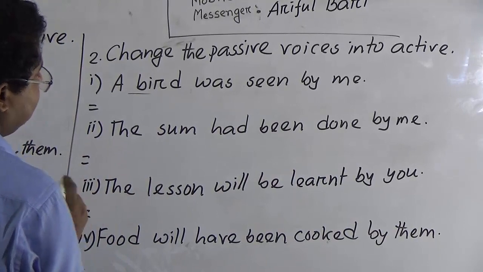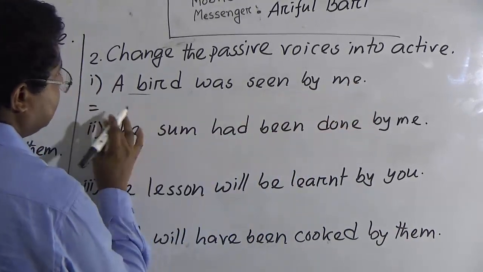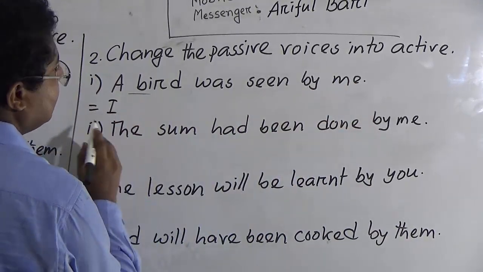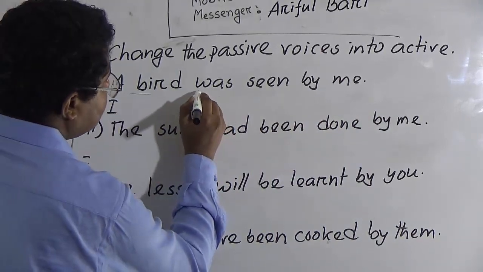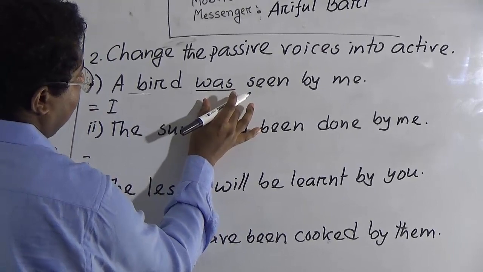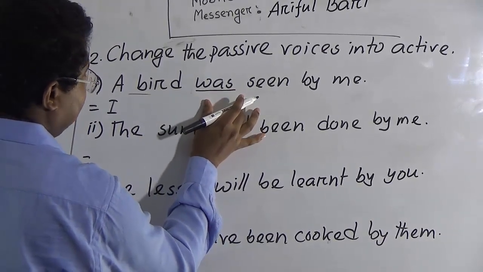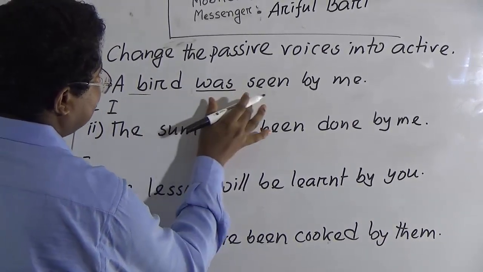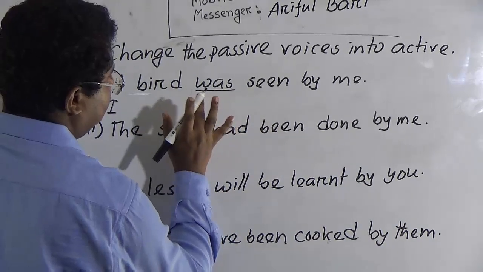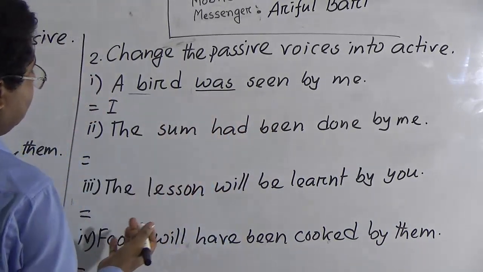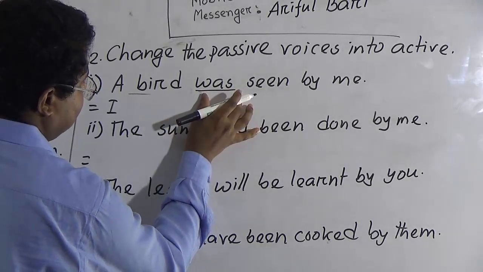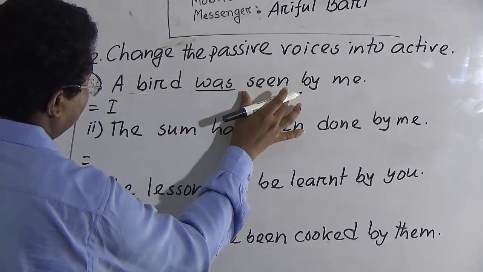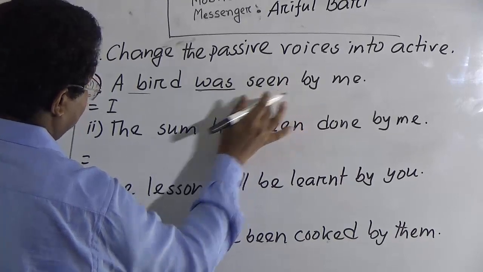First, object will be subject. Me will be subject, it will come as I. And look at the auxiliary verb. Was is the auxiliary verb of past indefinite tense. So we will make this sentence into past indefinite tense, and this will be active voice. As was is the past indefinite tense auxiliary verb, we will make the sentence into past indefinite tense.